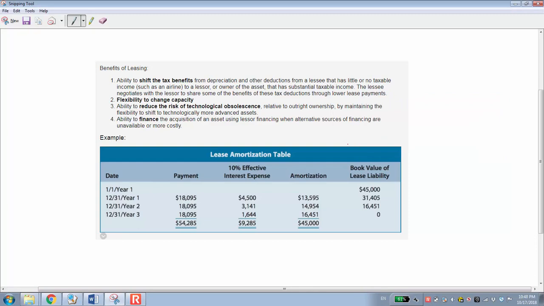Leasing is an important topic in financial accounting, and there are a lot of gray areas in leasing accounting. So why do we classify leasing as a liability in Chapter 7 here? Because let's think about leasing.